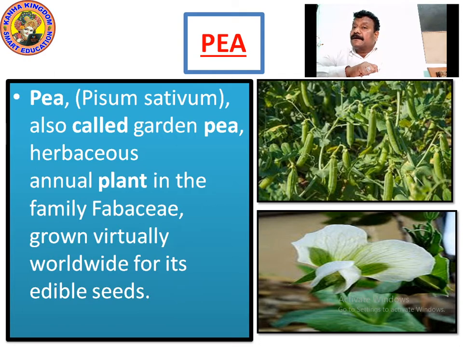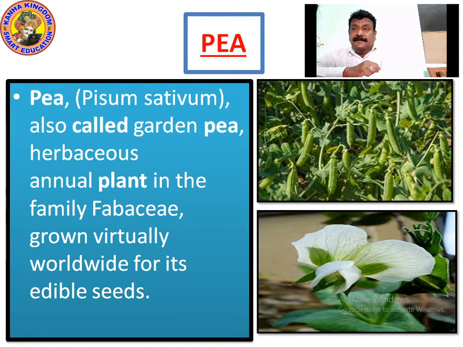Edible seeds. When you talk about edible seeds, actually peas are also a type of seed. In the beans also, when you open it, you can find the seeds in it. Peas are also famous as an edible seed, which is well cooked and consumed by lakhs and lakhs of people, right? So what is pea? You can see the flower of it. You can see the peas, green peas.